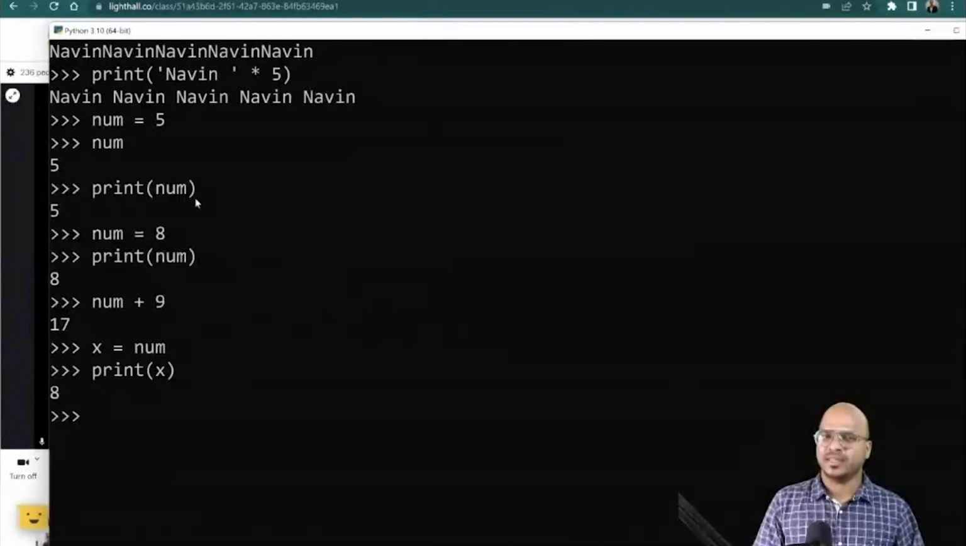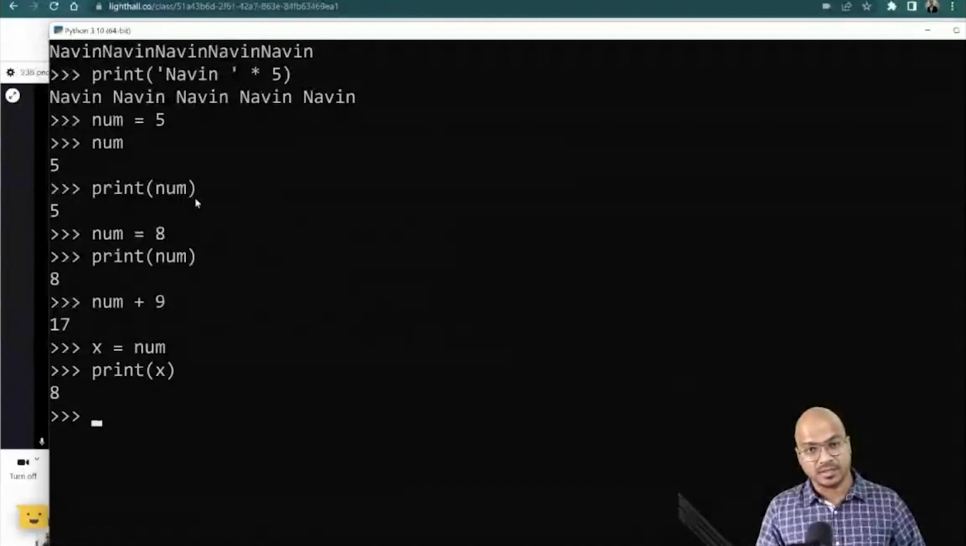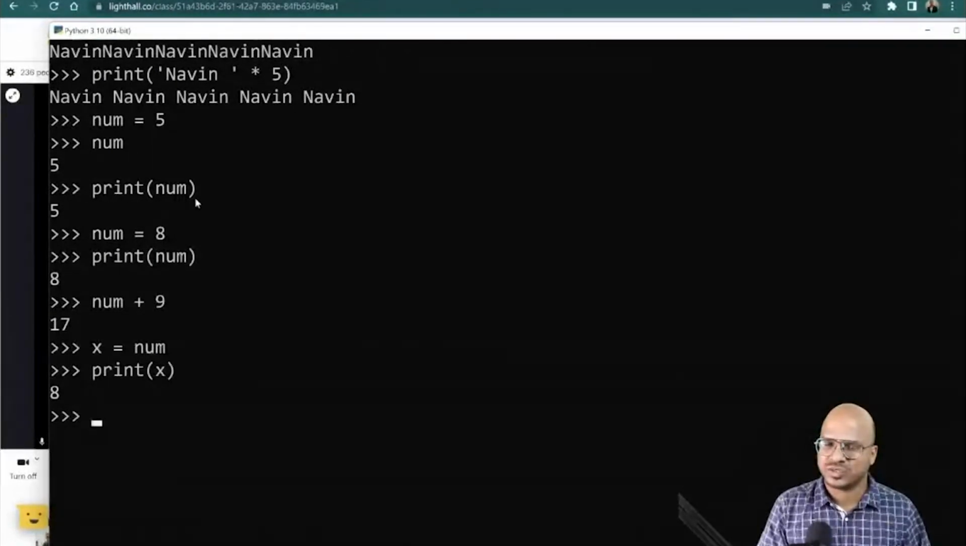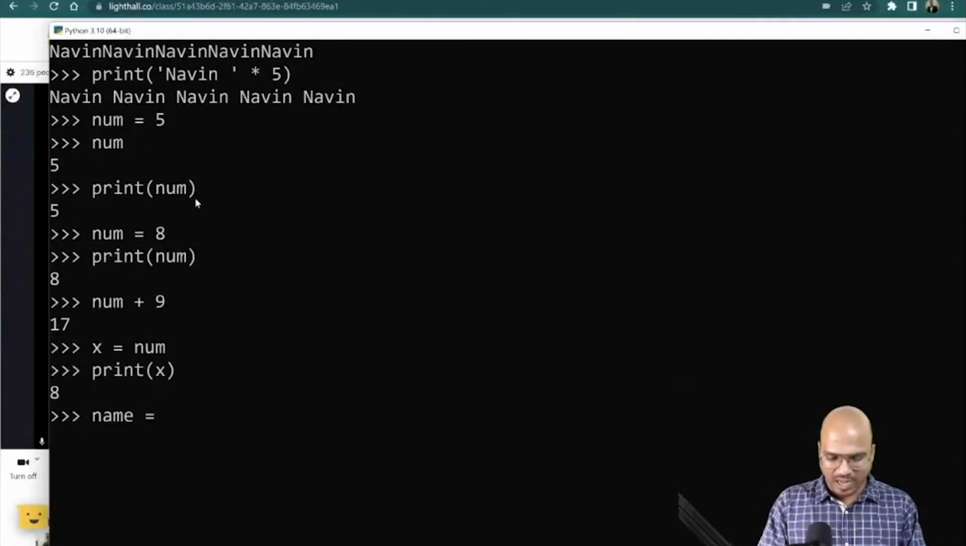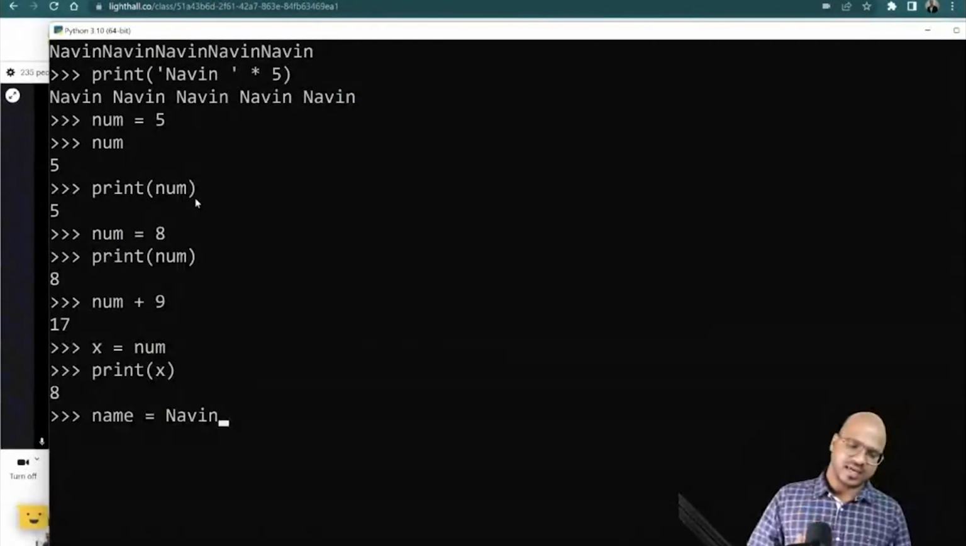Can we only assign numbers? What about strings? Can we attach a character? What do you mean by strings? Strings are text. So if you want to attach a text, you can do that. Let me do that. So let's say I have a variable which is name. That's my variable name. I know that's weird. And I want to assign a name called Naveen. Can we do that? The answer is yes, we can.